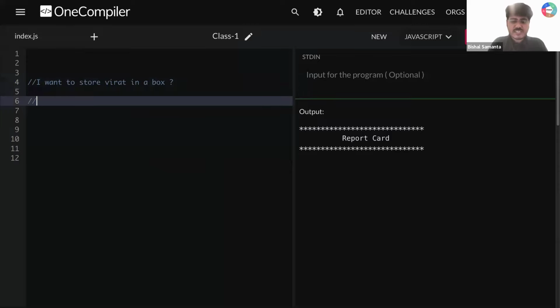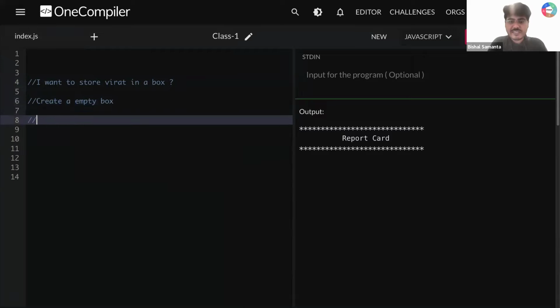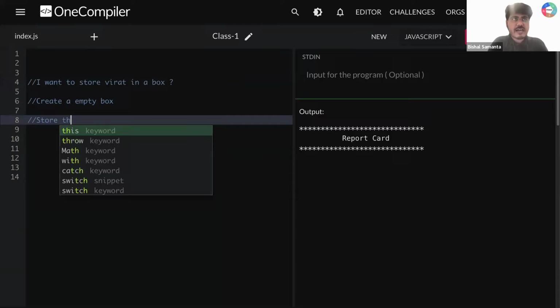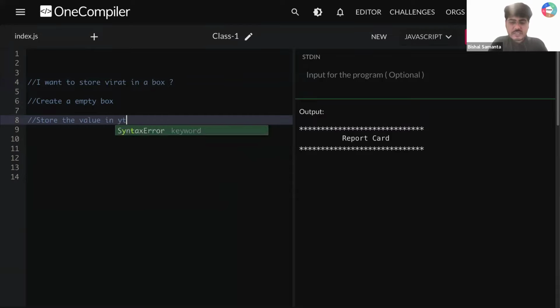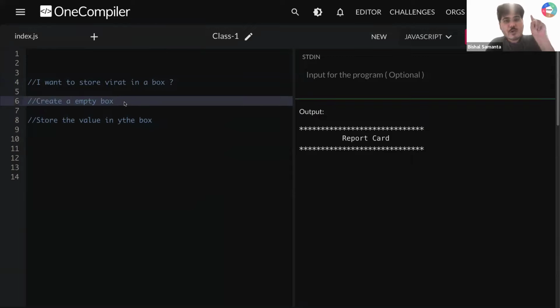First step I need to do is create an empty box. Okay. What is the second step? Second step is to store the value in the box. Right. Now first step, let's solve. How to create an empty box?